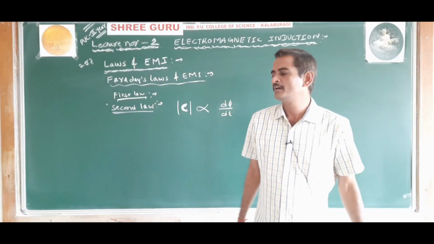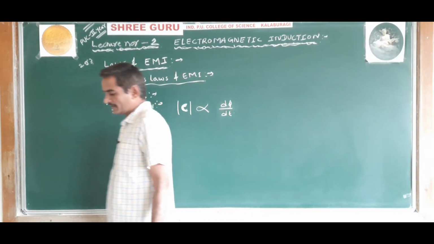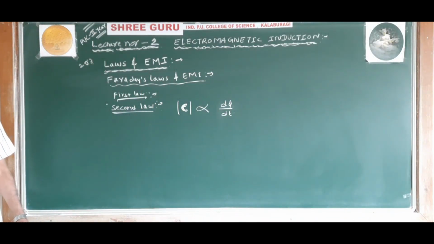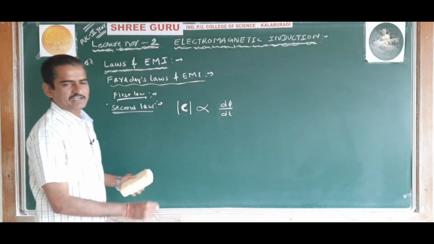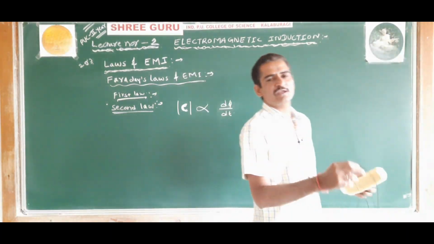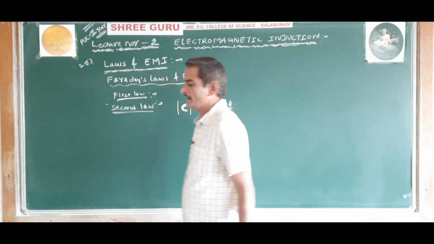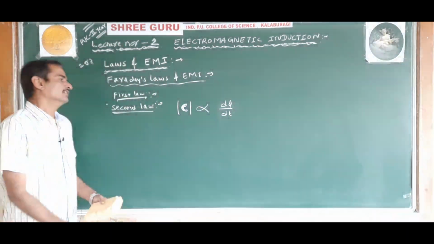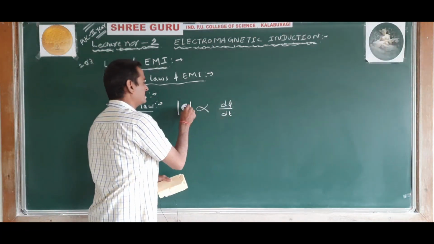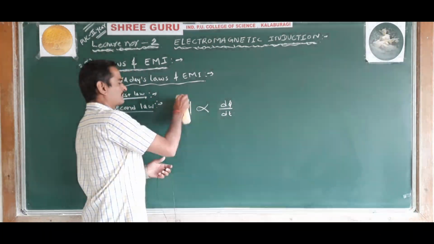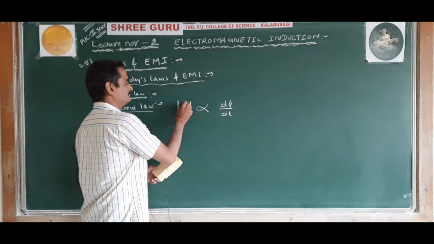That is the second law. Faraday's second law states that the magnitude of the induced EMF is directly proportional to the rate of change of magnetic flux. So it is the magnitude of the induced EMF, small e. I will write induced EMF as small e.